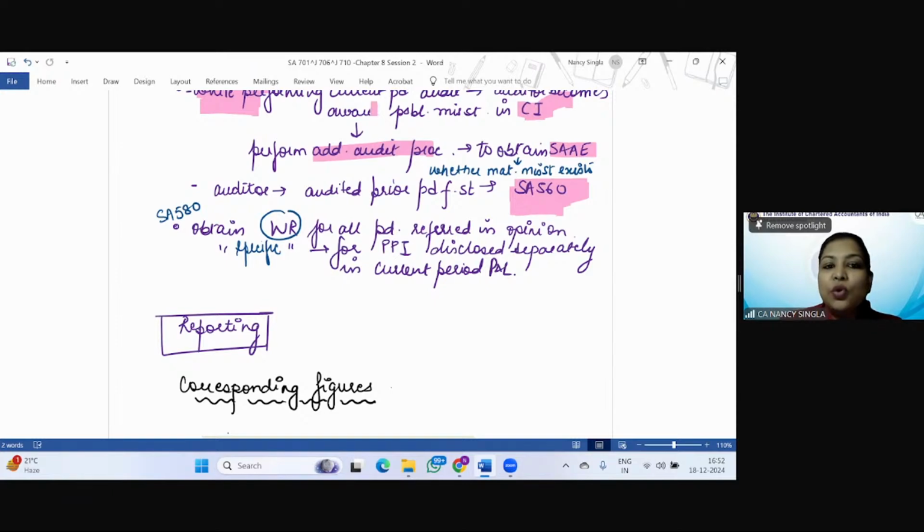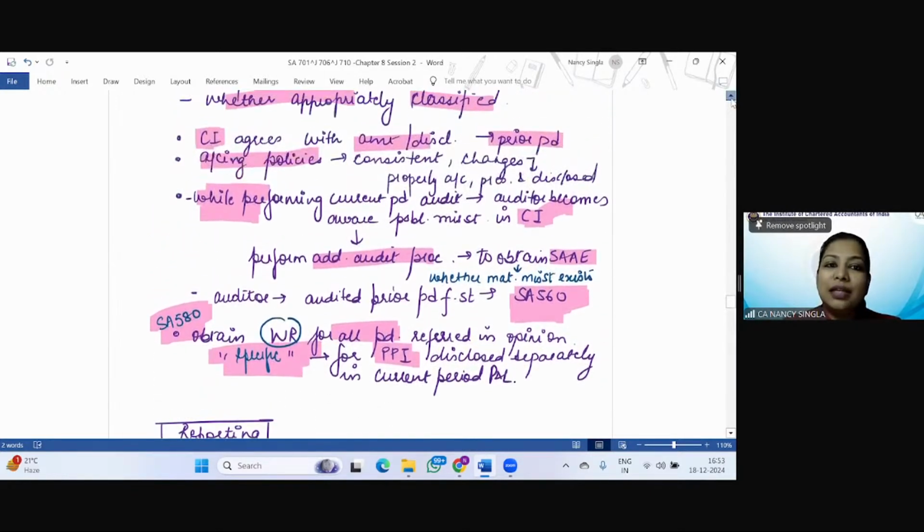And with respect to all the comparative information, the auditor is going to obtain written representation for all periods referred to in the opinion. And the auditor may also obtain specific written representation for any prior period item which is disclosed separately in the current period P&L. So these are, as I told you, common audit procedures for both types of comparative information, that is, corresponding figures or comparative financial information.